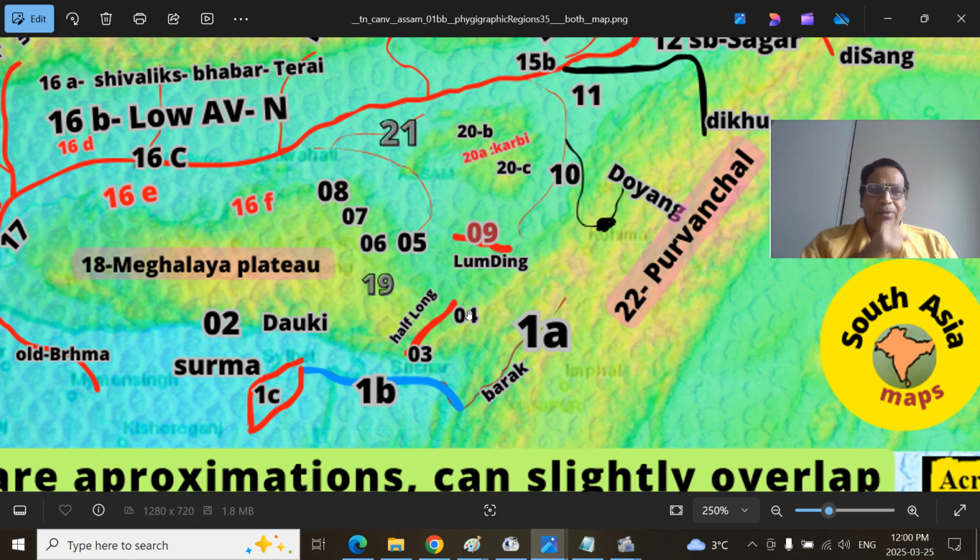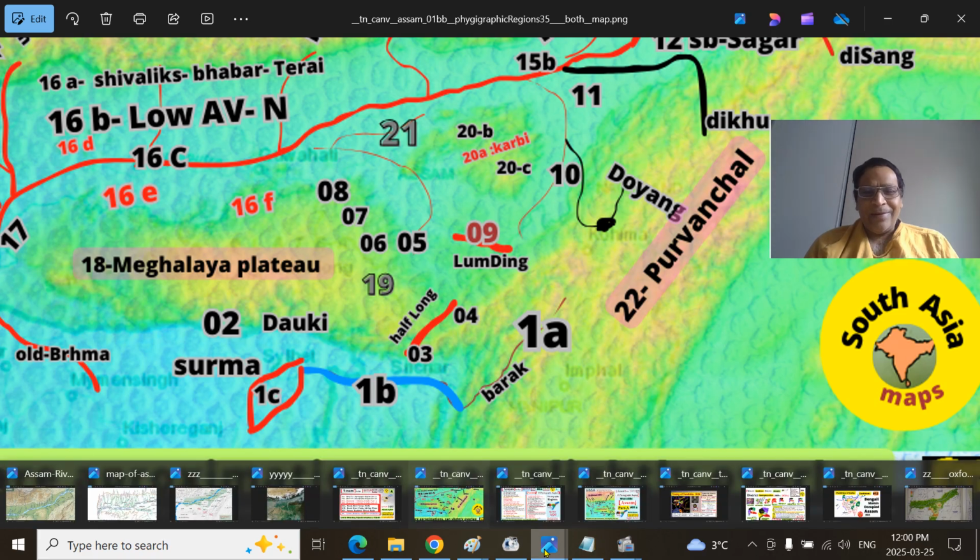So then the 5, 6, 7, 8, we'll see the rivers. The rivers flow from the Jayantiya mountains towards the east. They fall into the Kapili River, which is a tributary of the Kallang River, which is actually a branch of Brahmaputra in the southern part, like Kherkutia in the northern part region.